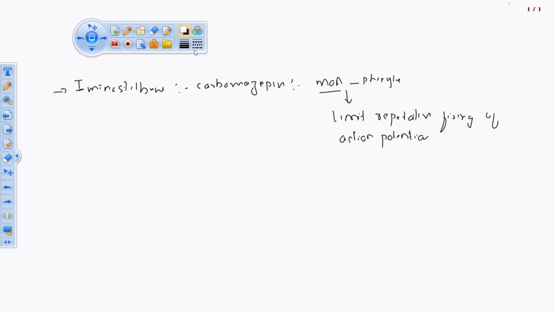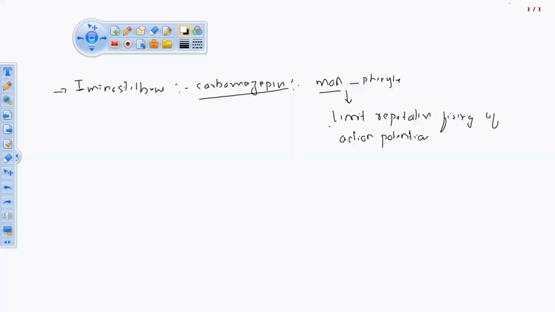For the class of drug under this category, like iminostilbene, we have to study everything: mechanism of action, synthesis, structure, uses, chemical name, all related to this drug carbamazepine. That is an example of iminostilbene; carbamazepine is a derivative of iminostilbene. This drug has similar characteristics and a similar mechanism of action to phenytoin, but specially it will limit the repetitive firing of action potential.